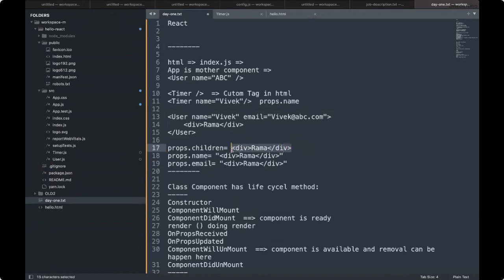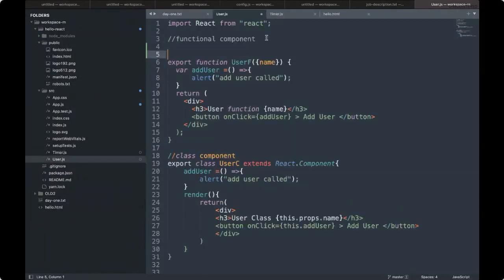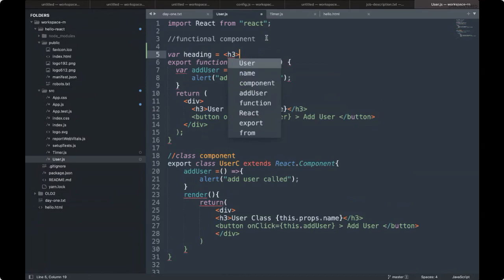If I show you here, coming to my code again, I'm coming to the simple content here. Go to the user. I can have something here: var heading, an H4 or H3, and user app.